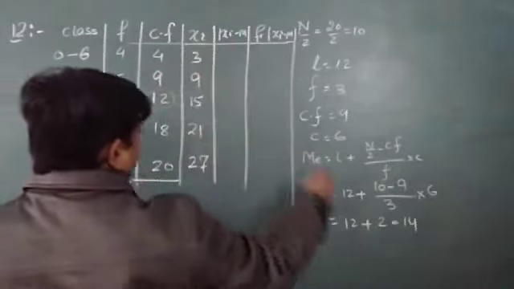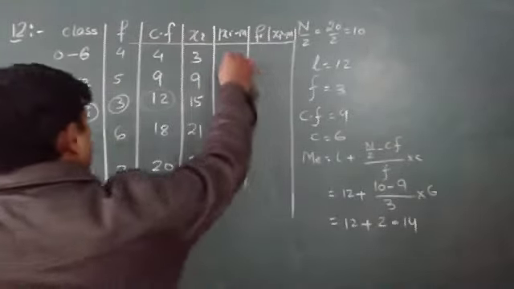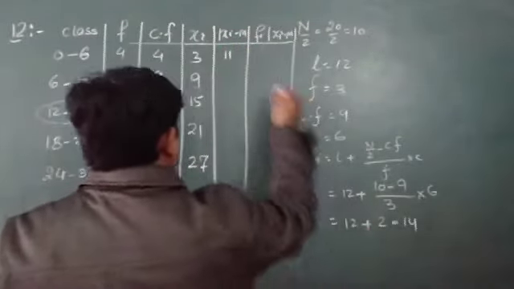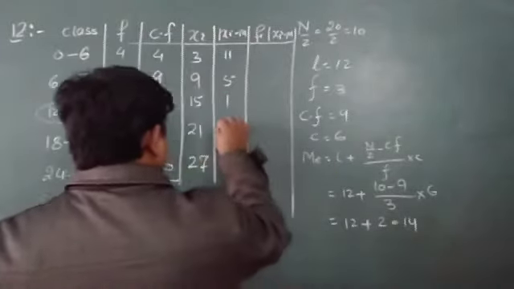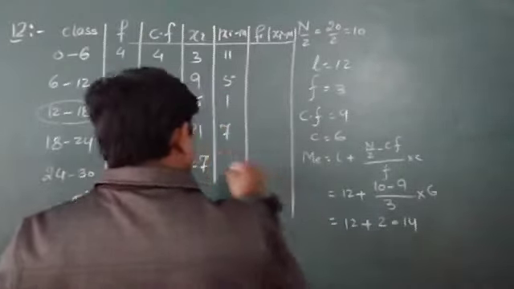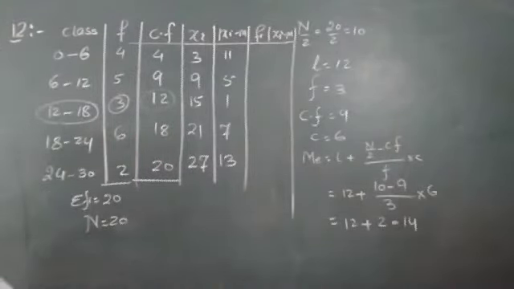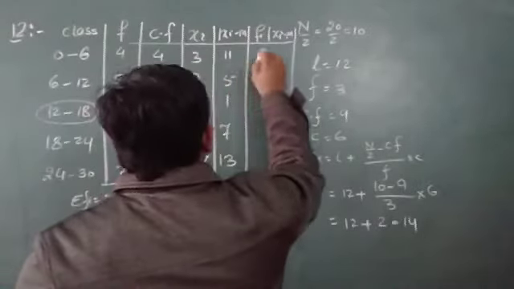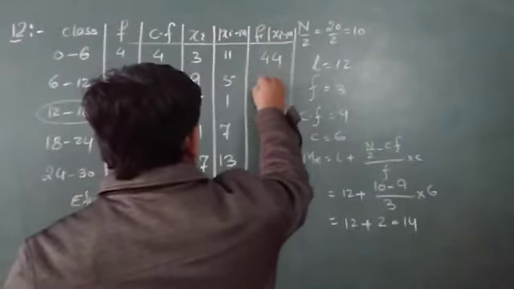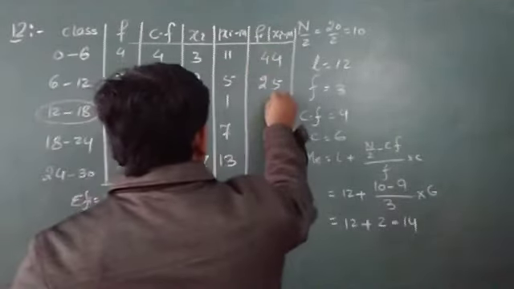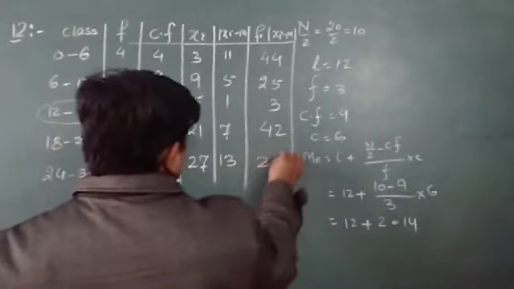Now, as I told you, xi minus m, where m is 14. 3 minus 14 will be minus 11, but the mod is there, so I may write 11. 9 minus 14 is 5, 15 minus 14 is 1, 21 minus 14 is 7, and 27 minus 14 is 13. Now I have to find fi into mod of xi minus m. 4 into 11 is 44, 5 into 5 is 25, 3 into 1 is 3, 6 into 7 is 42, and 2 into 13 is 26.